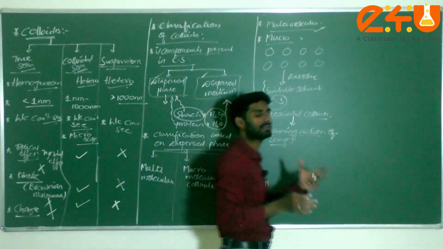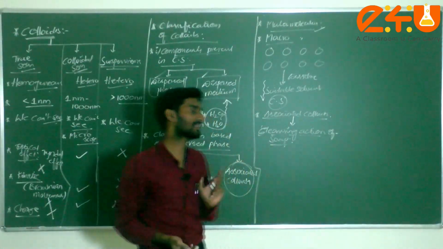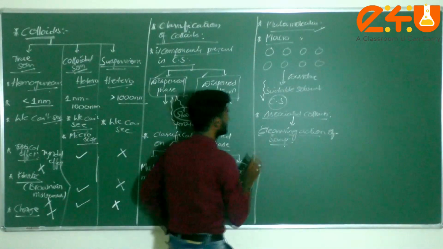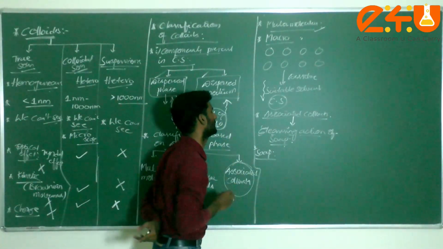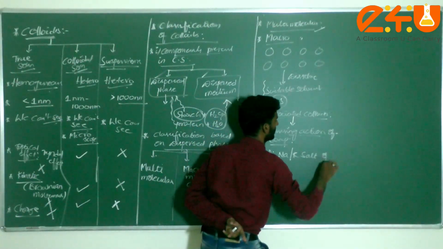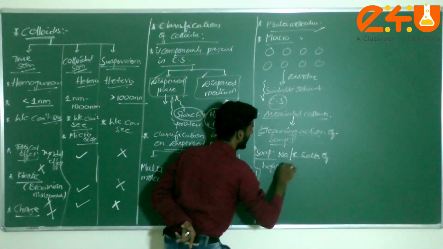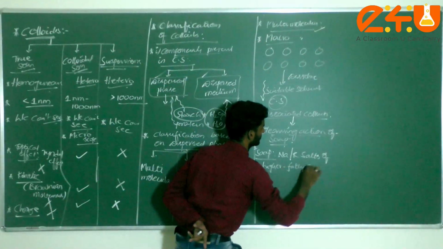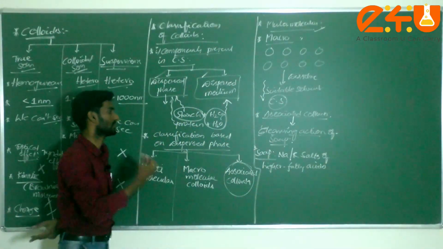How? This soap molecule will remove the dirt particles from the surface of the cloth. That is the mechanism we are going to study here. Now, first of all, what is meant by soap? Soap is generally the sodium or potassium salts of higher fatty acids. Higher fatty acids, generally it is called, dear students, soap.